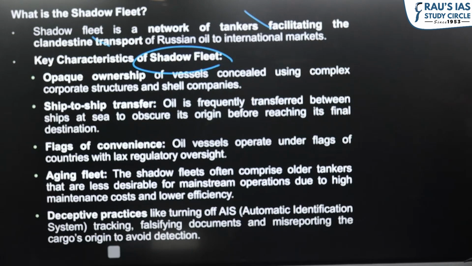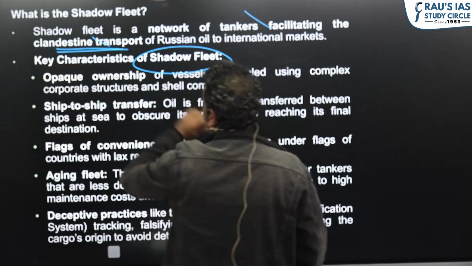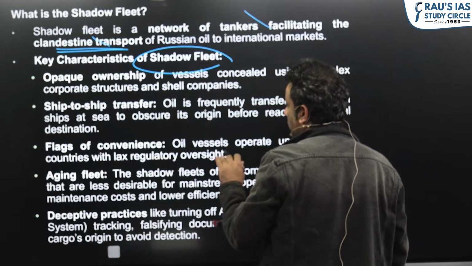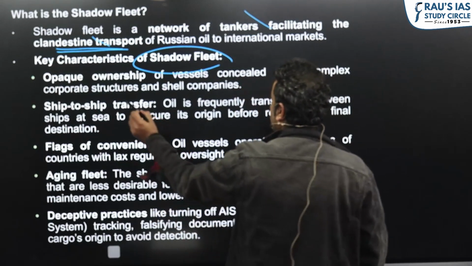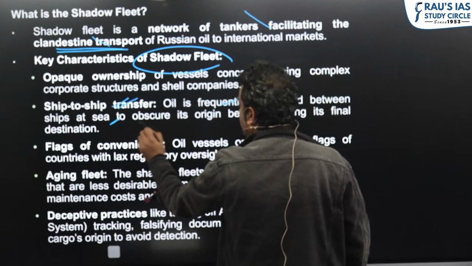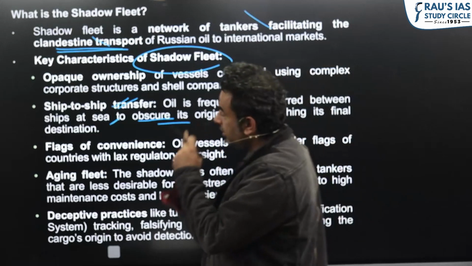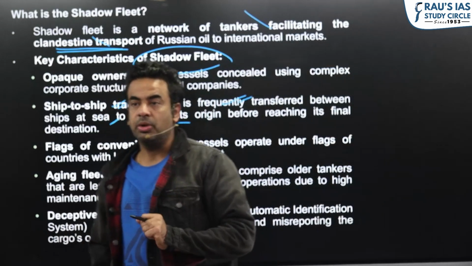So this is what exactly the shadow fleet is, not easy to detect. What Russia is doing is transferring oil within the sea, in between the sea only, making it difficult for the US to detect. In this context, the terminology shadow fleet is important.